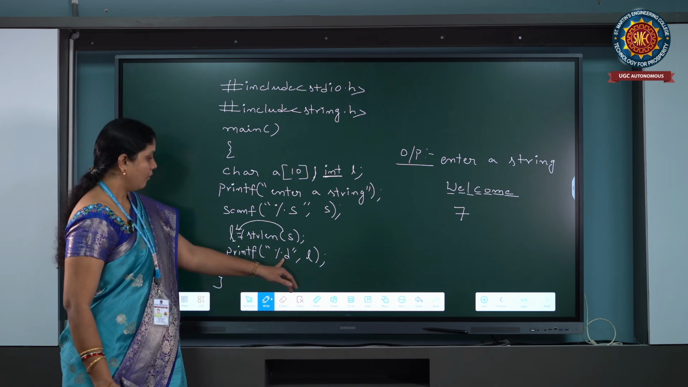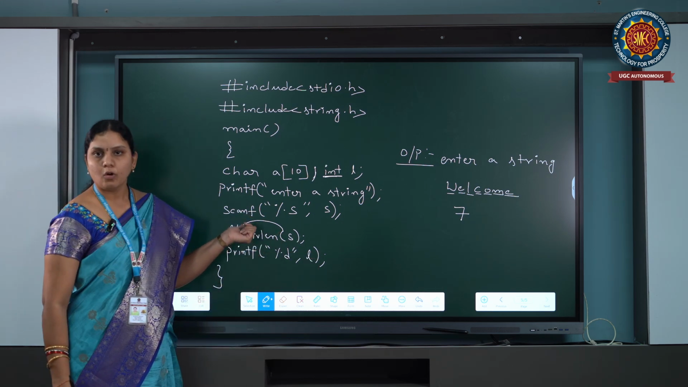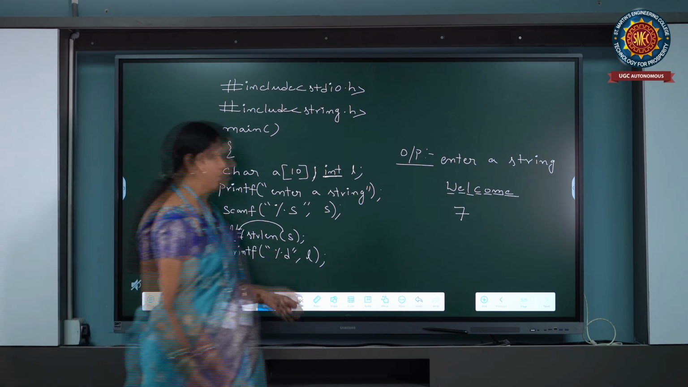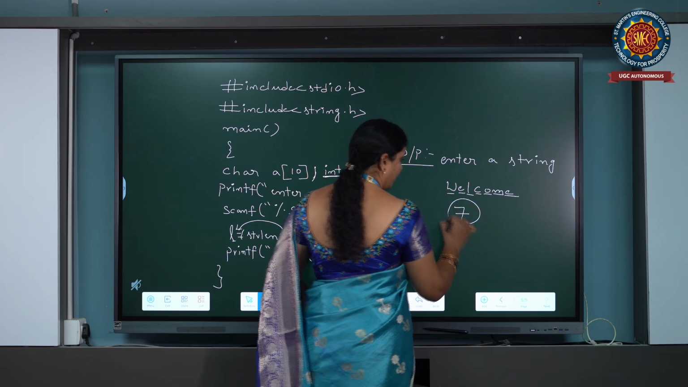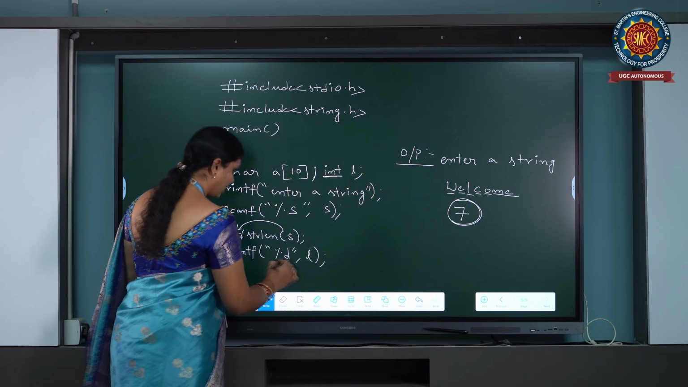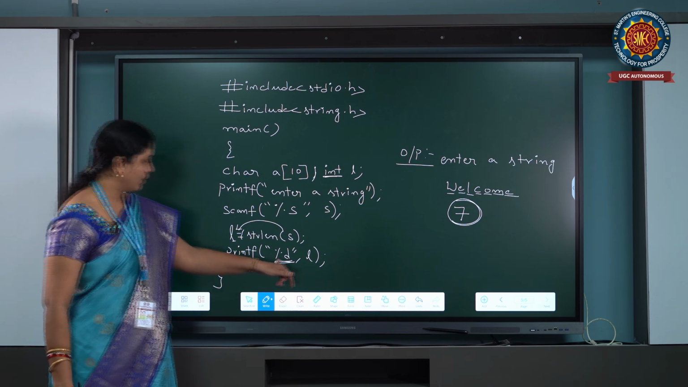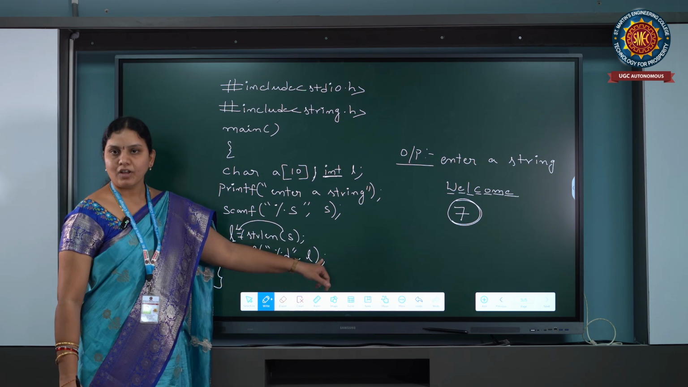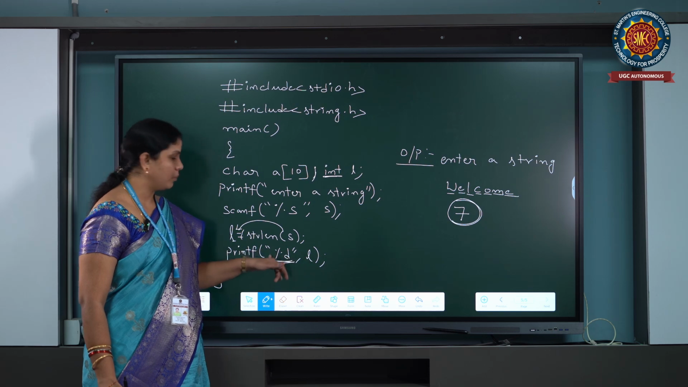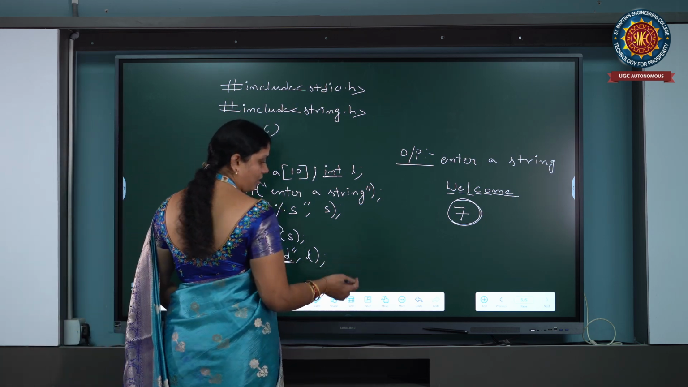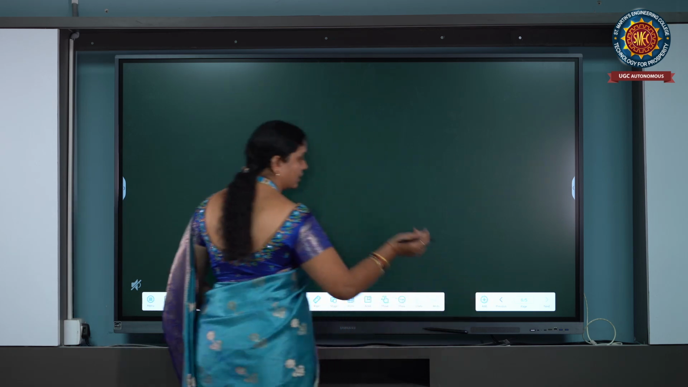Now whatever value is stored in L must be printed using the printf function. So L equal to 7. Why are we writing %d? Because whatever value is stored in L must be printed by using %d. This is about the string length function.